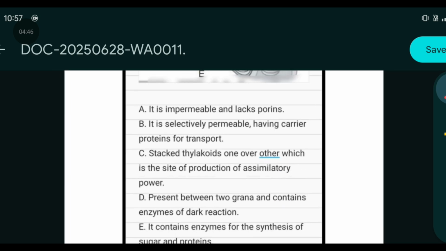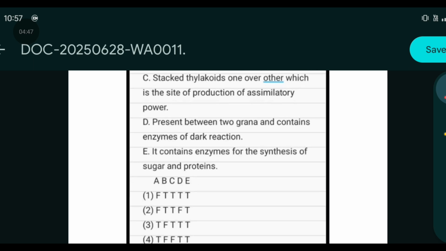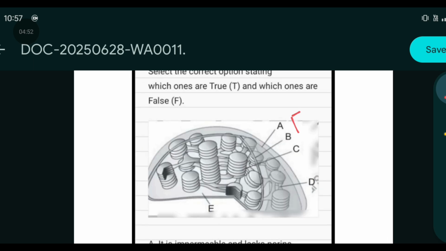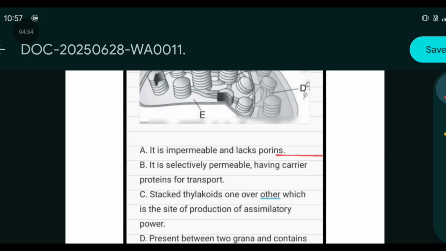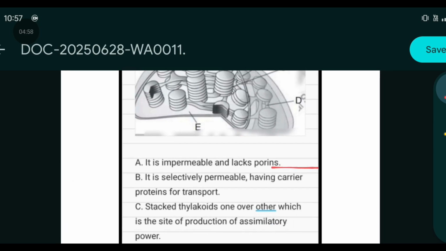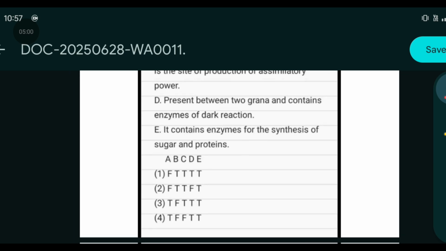It will be false. B, it is selectively permeable and carries proteins.